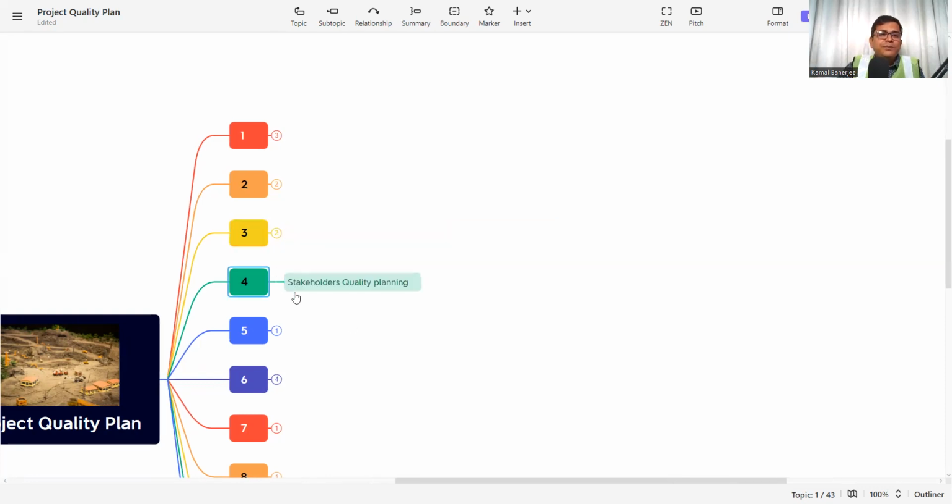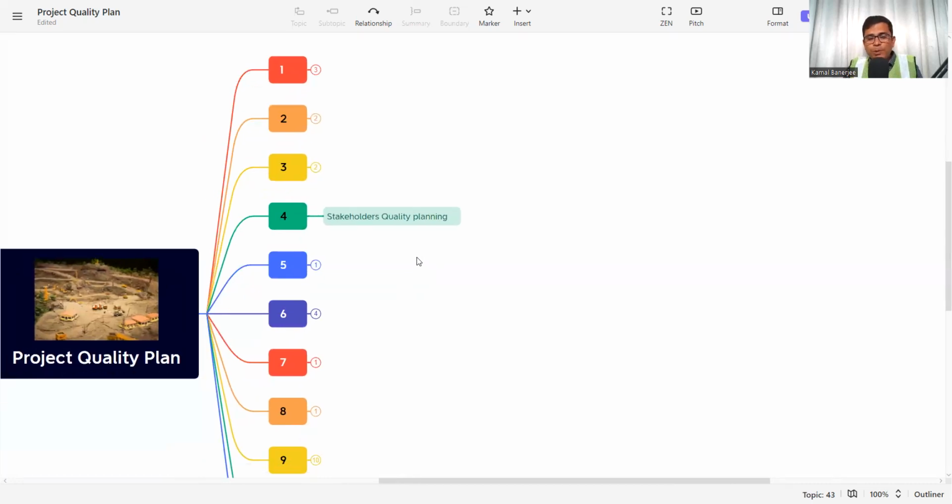The next is stakeholder quality planning. Suppose we get a project that needs to be delivered within 24 months. We cannot perform the project alone, so we need stakeholders, the suppliers or the subcontractors. Their quality planning may be different, but whenever they are working on our projects, they need to deliver work as per our quality plan, so that our product criteria can match. So we need to plan accordingly, so that our stakeholders also work as per the project quality plan.